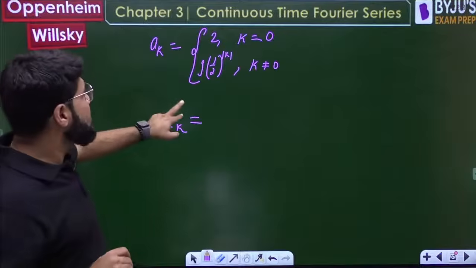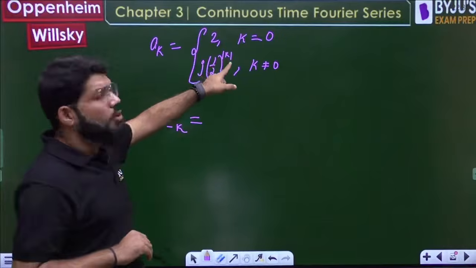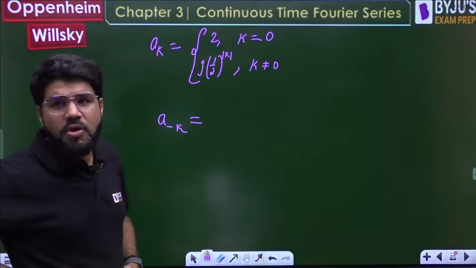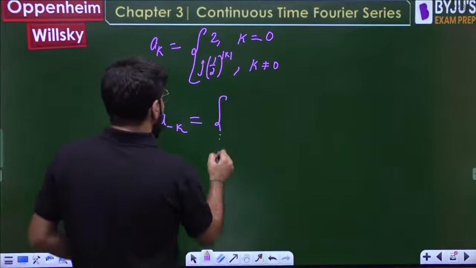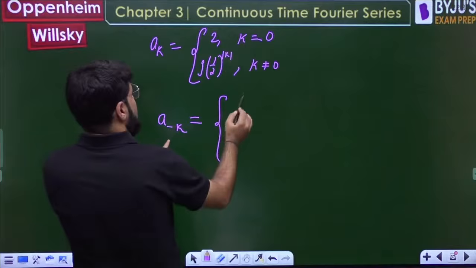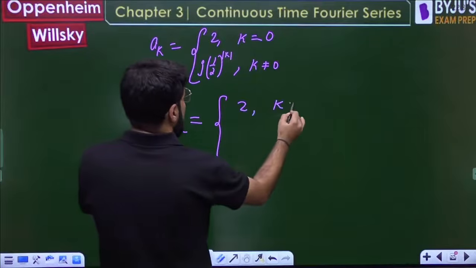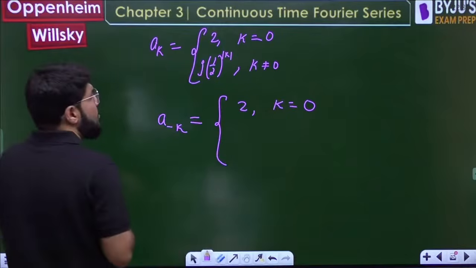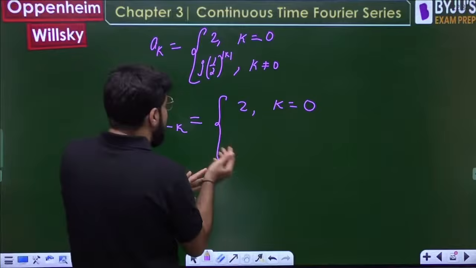If you replace k by minus k, at 0 there will be no effect, a minus 0 is a0, so this remains 2.